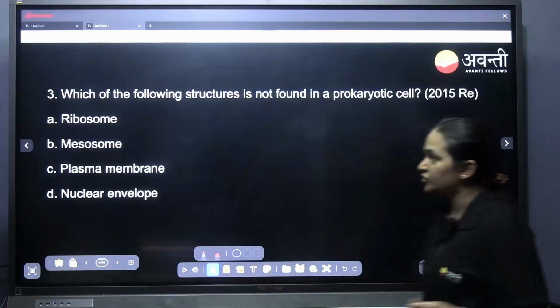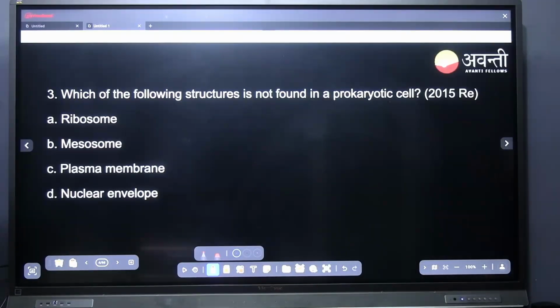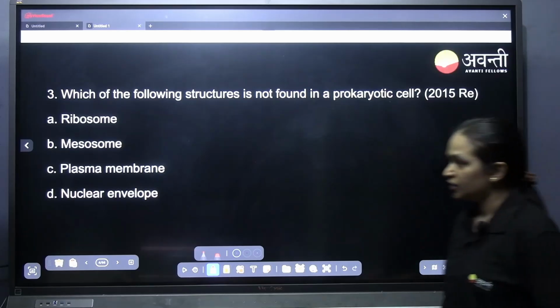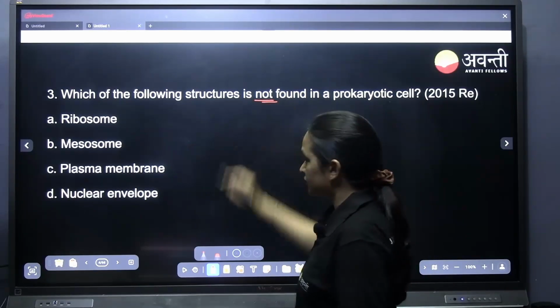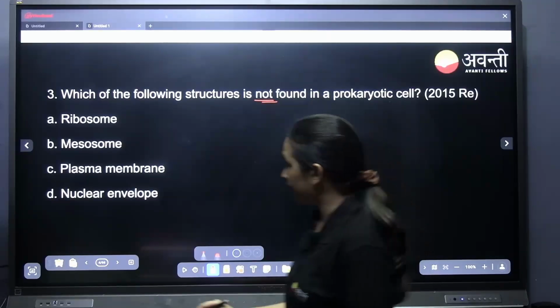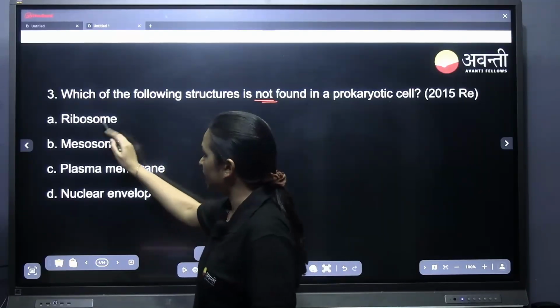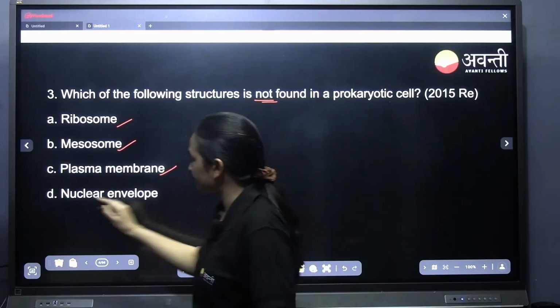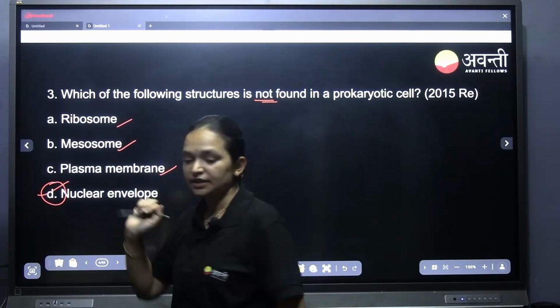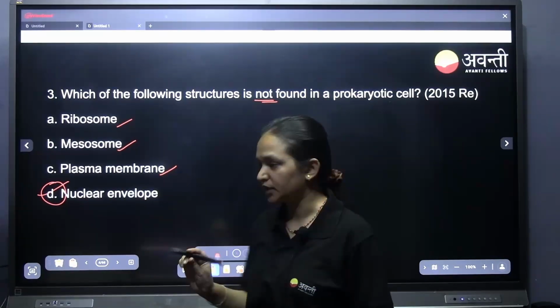Now coming to the third question, which of the following structures is not found in the prokaryotic cell? Yes, nuclear envelope, very good. So we have ribosome, mesosomes are there, plasma membrane is there, but the prokaryotic cell doesn't have a nuclear membrane.